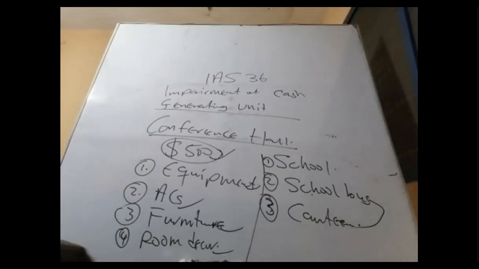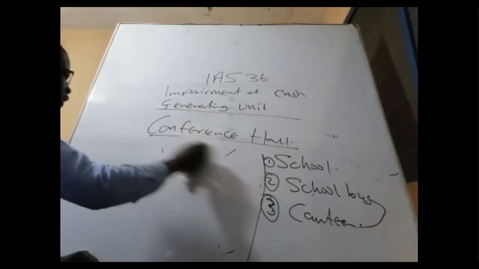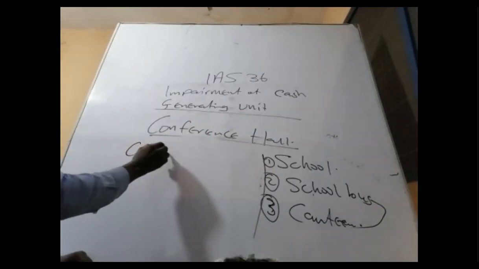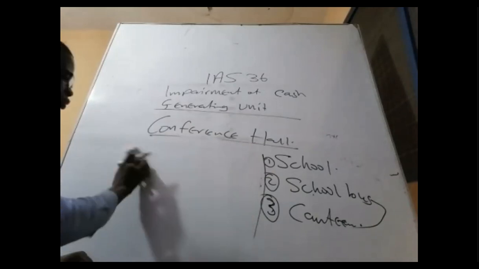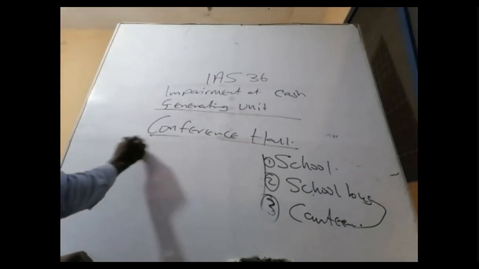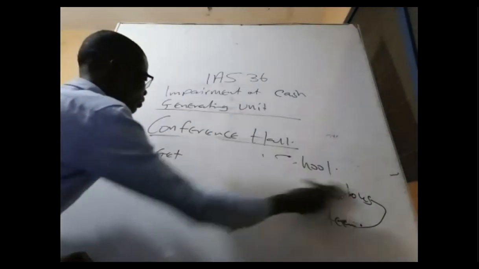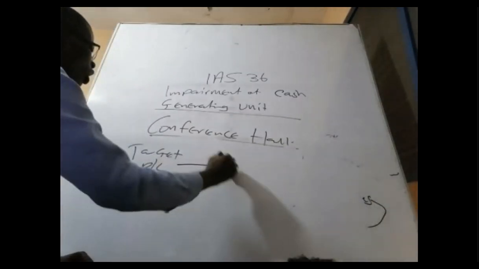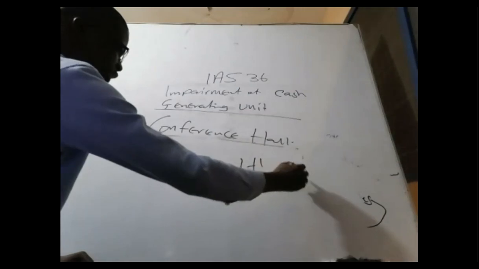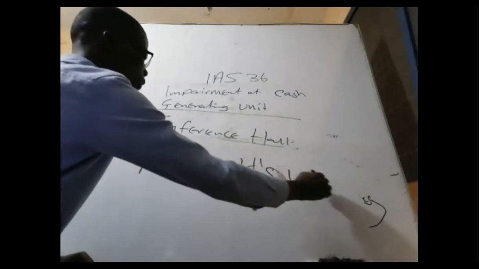A critical example is the acquisition of a company. Third examiner, if you acquire a company, let's assume that Target PLC acquires a subsidiary company called Itwell Limited. So Target acquires Itwell Limited.